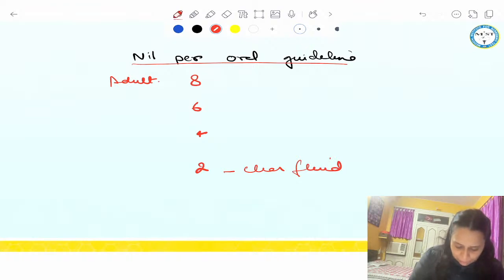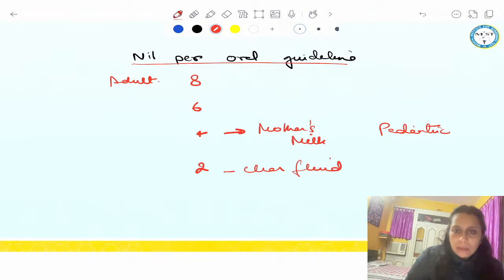Okay. Then 4 hours is only for pediatric patients, because 4 hours is for your mother's milk, the breast milk. The child is on mother's milk. We ask the mother to give the milk 4 hours prior to surgery. And 6 hours for liquid and semi-solid food.